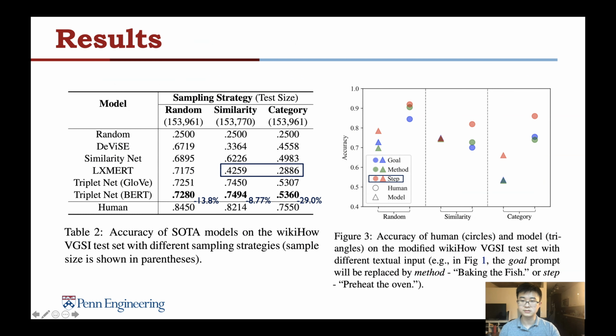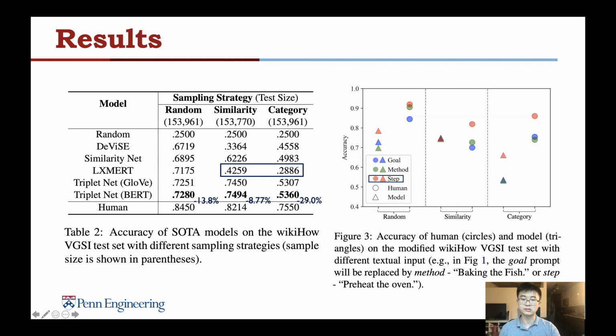Here are the results. As we can see in Table 2, the best model is triplet network, but it still has a big gap between human performance. For example, in category sampling, the best model is still 29% lower than human performance, which shows VGSI is non-trivial and challenging for the state-of-the-art models.